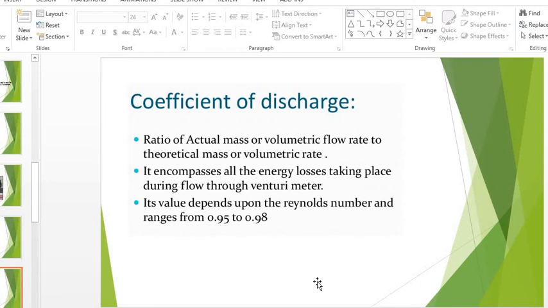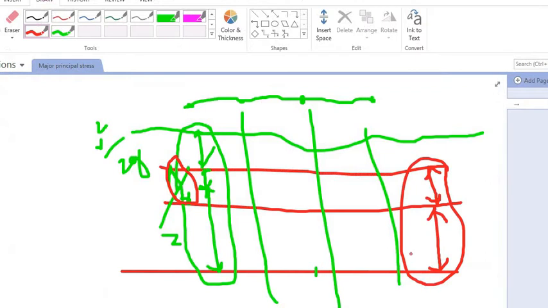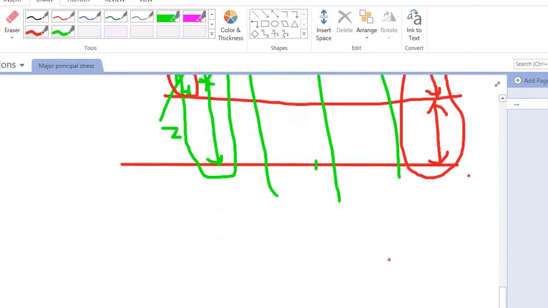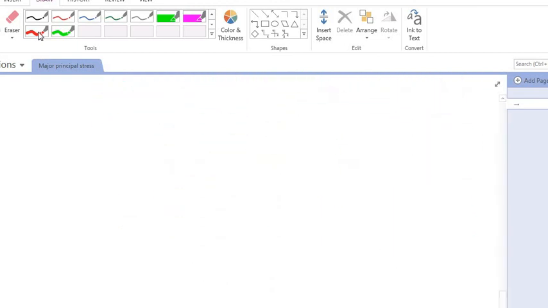Now the next term is coefficient of discharge. What is coefficient of discharge? Suppose this is the Venturi meter, right? I am not drawing properly, but you understand, I think.